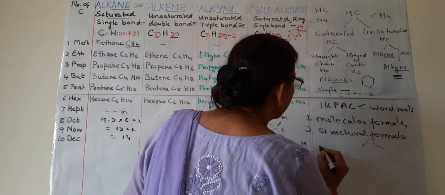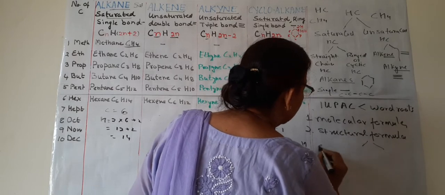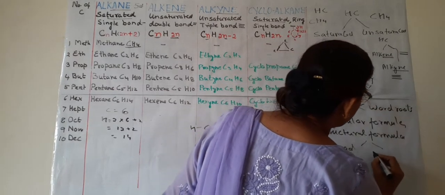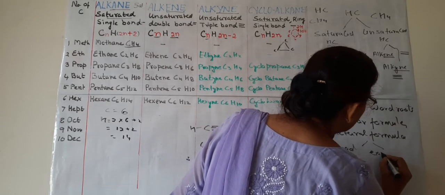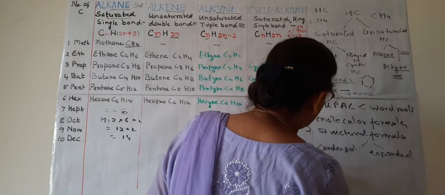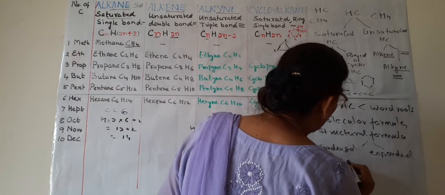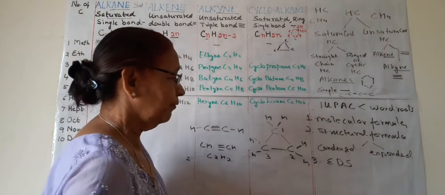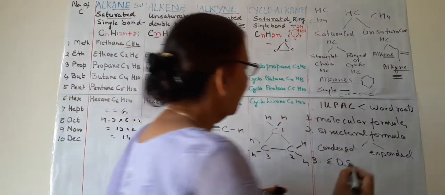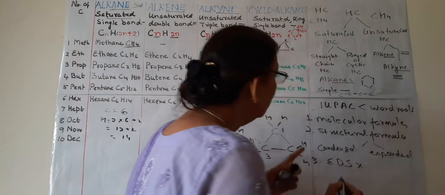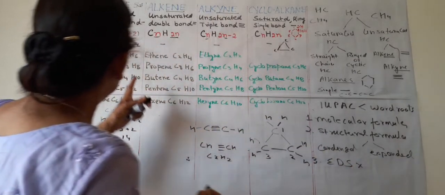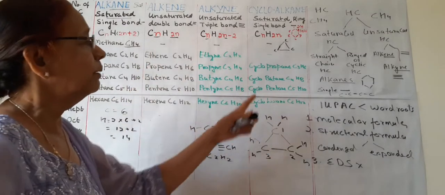One is condensed and the other is expanded. And the third type of formula is electron dot structure. All of you know. So what you have to do, don't do electron dot structure, only do structural, condensed and expanded formula for all the compounds.